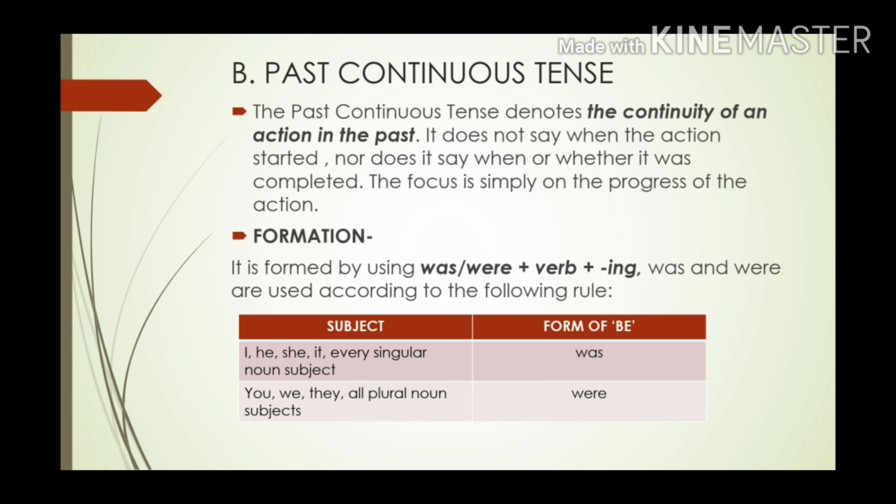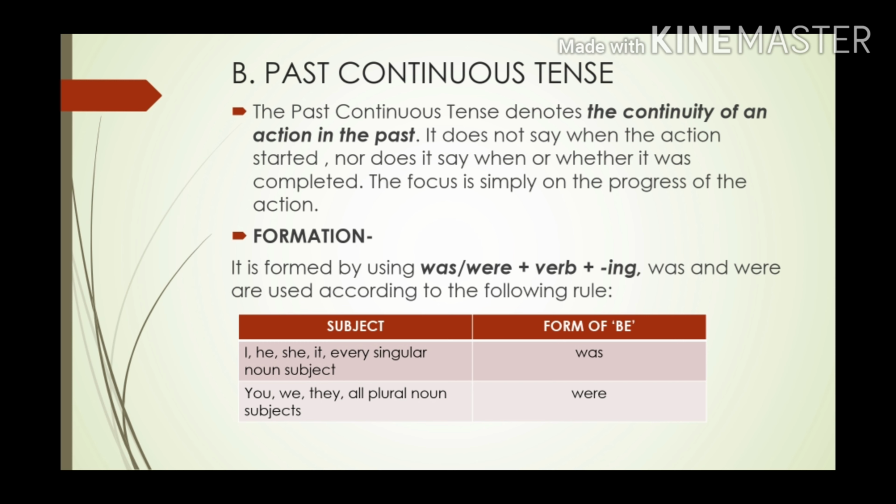It does not say when the action started, nor does it say when or whether it was completed. So whenever we are using past continuous tense, we don't know when exactly that action started and whether it was completed or not, but we only know one thing, that it was in progress, it was in continuity.